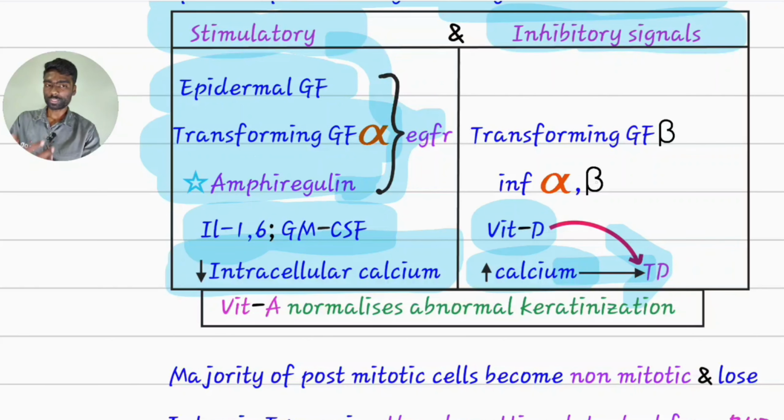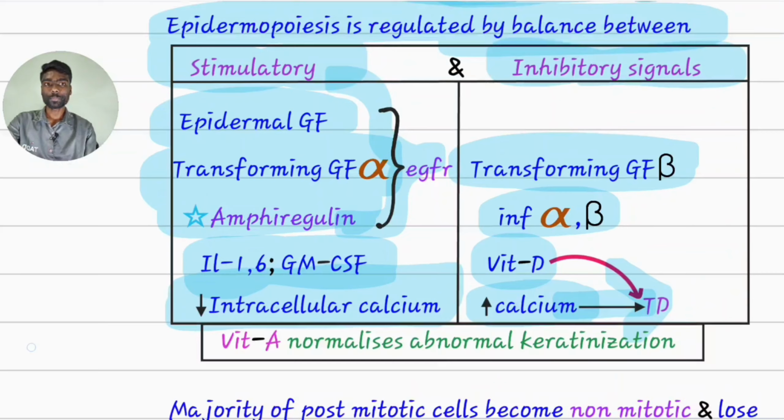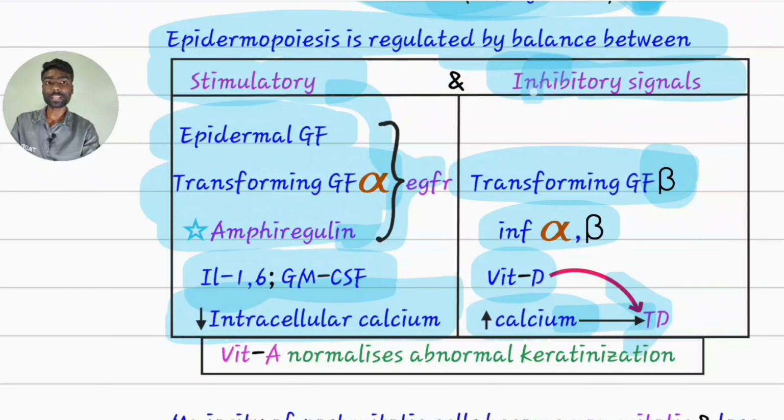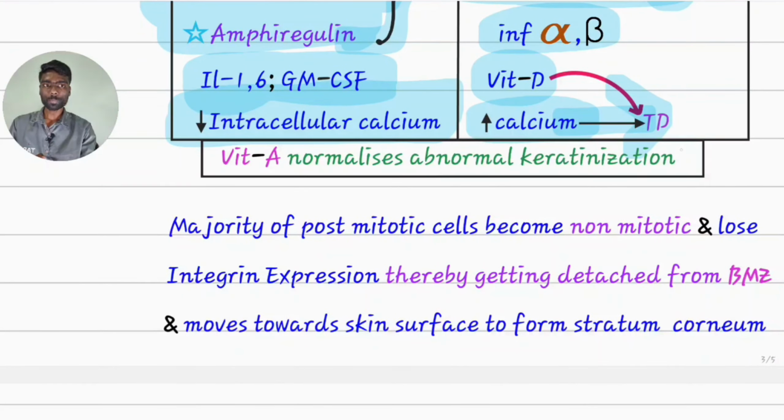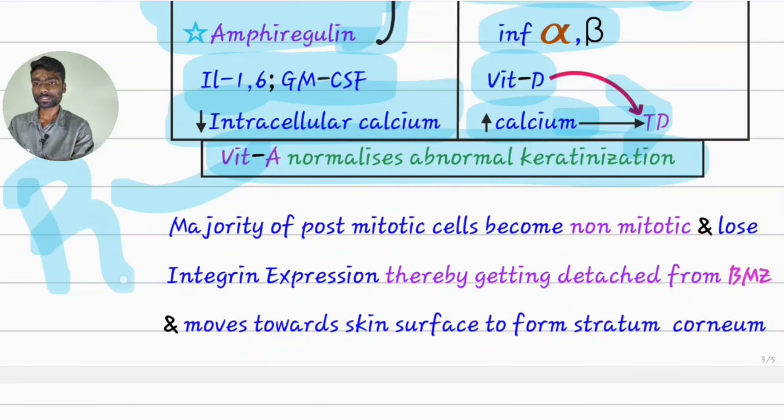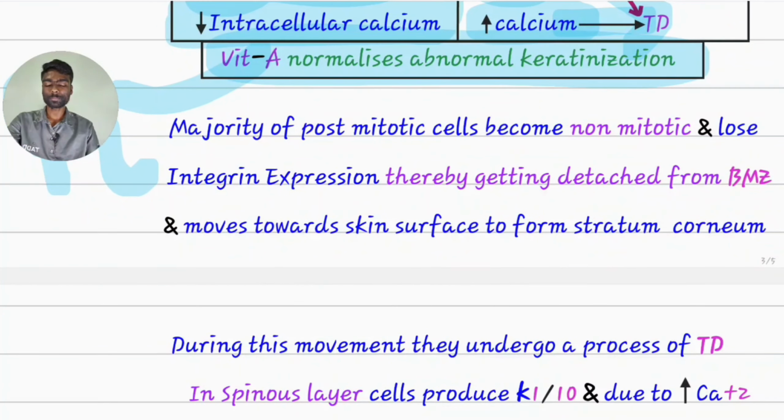Vitamin D is also the same. Interferon alpha, beta, and transforming growth factor beta are inhibitory. Vitamin A normalizes abnormal keratinization. This beneficial effect of vitamin A is utilized by producing drugs called retinoids. We'll see them clearly in the retinoids topic.